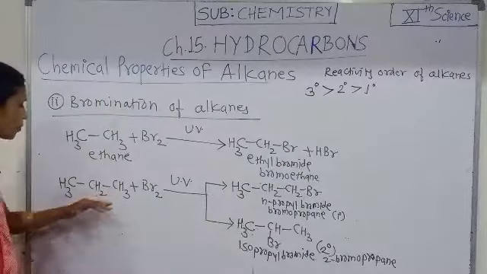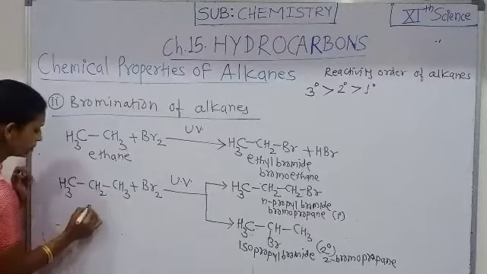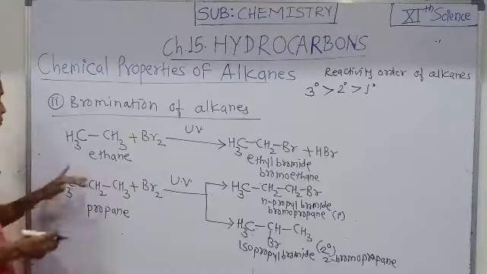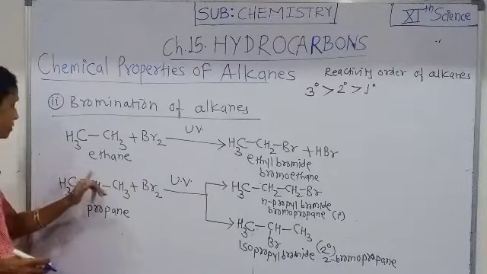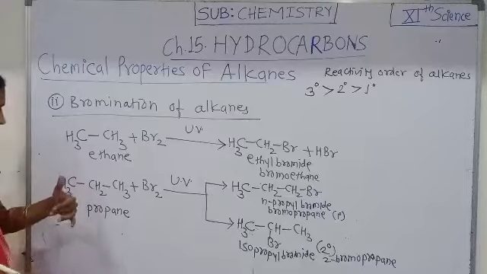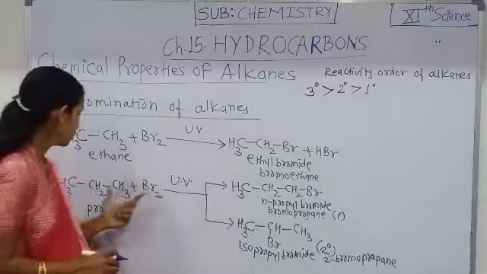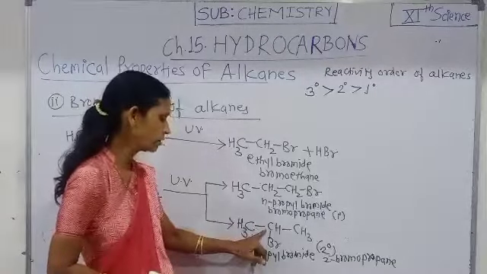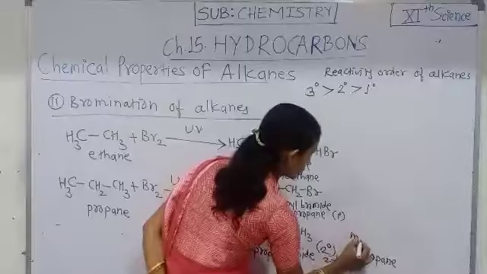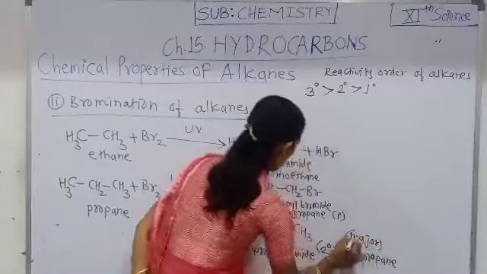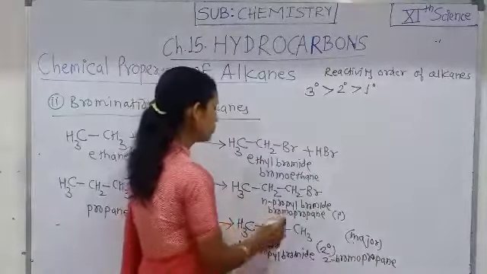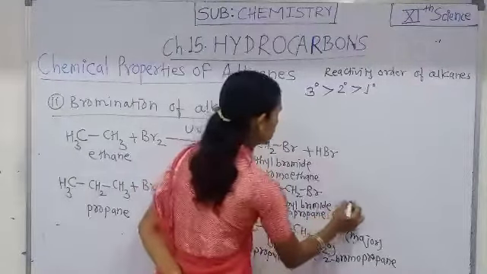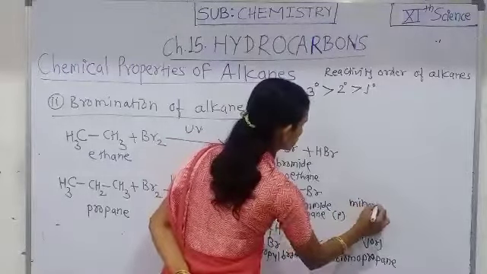But here in propane there are two types of carbon atoms, that is primary carbon atoms as well as secondary carbon atoms. And here, more preferentially secondary alkyl halide is obtained, which is a major product. And here the n-propyl bromide, that is 1-bromopropane, which is a primary alkyl halide, is a minor product.